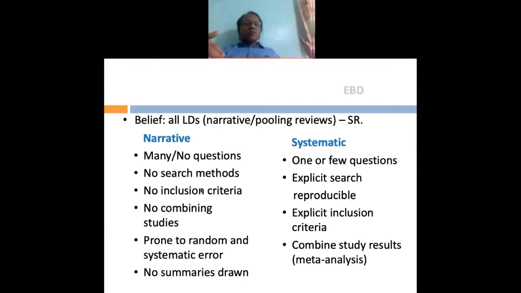Some journals even check if you have given a search strategy that is there in your manuscript. Some journals put that in PubMed or in the search engine that you have stated, and see if the same results can be reproduced. It's very important that you use a proper search engine, a proper search strategy. There is no inclusion exclusion criteria, no selection criteria is used in a narrative review, whereas there is an explicit inclusion exclusion criteria to be stated before you embark on a systematic review.